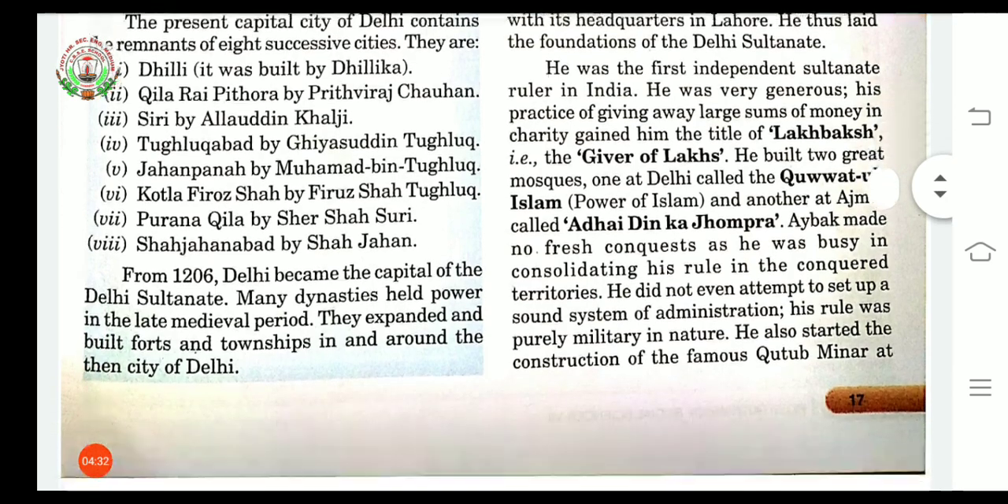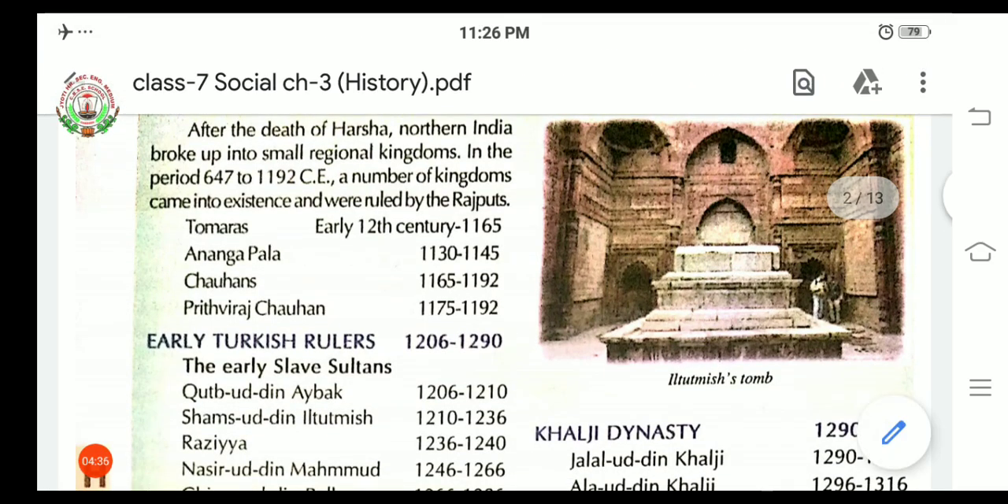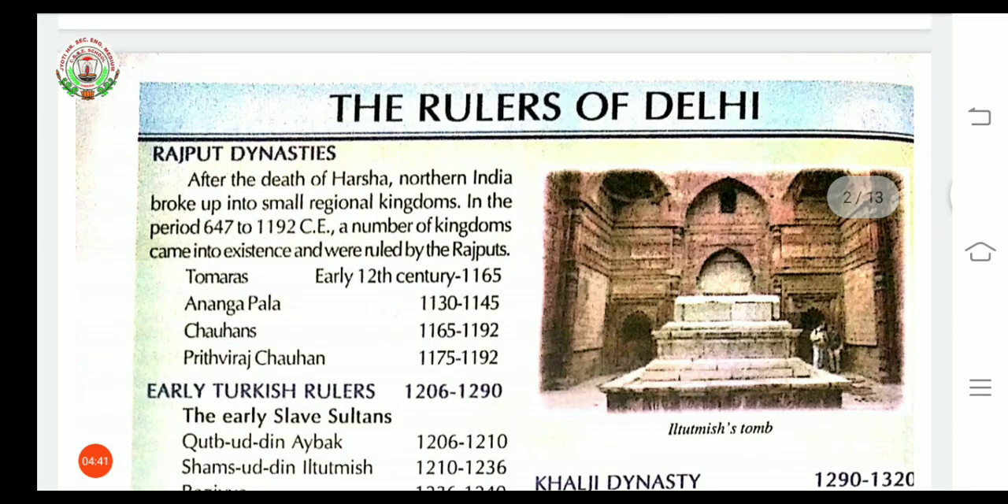Now, we have the page here in which the rulers of Delhi have been given. First of all, we have the Rajput dynasties. After the death of Harsha, northern India broke into small regional kingdoms. In the period of 647 to 1192 CE, a number of kingdoms came into existence, and they were ruled by the Rajputs.